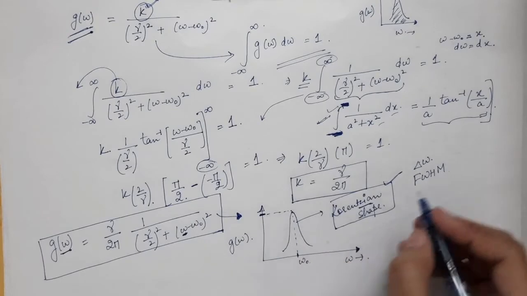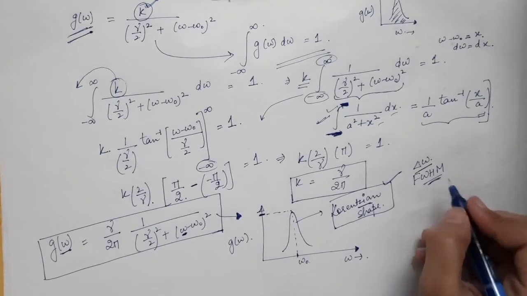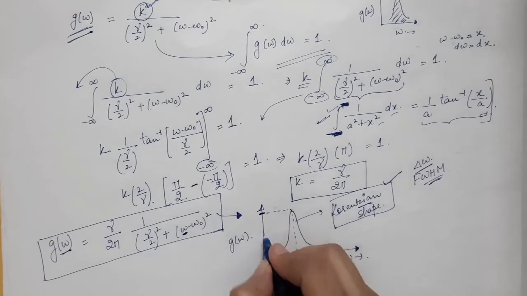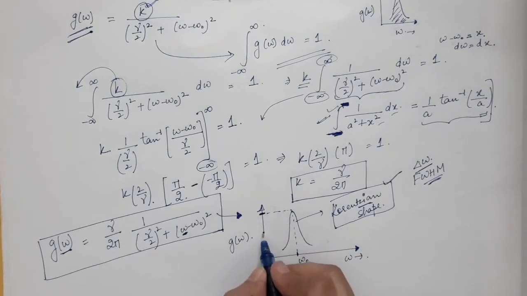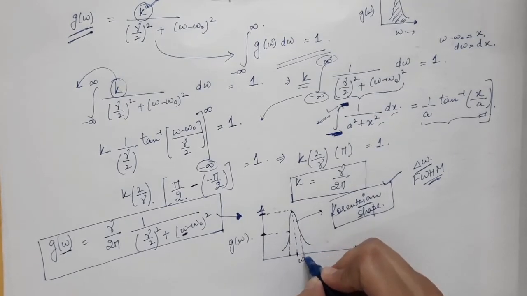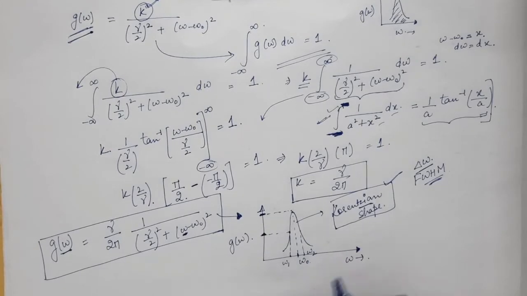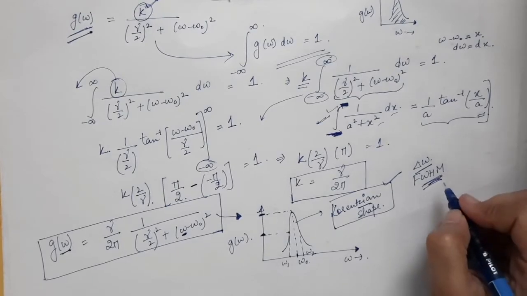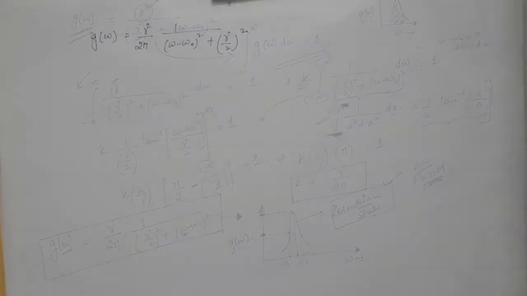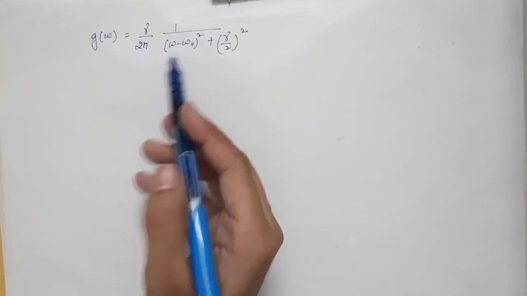So how do we find delta omega, or the full width at half maximum? We take half of the maximum value. So let's say we take its half and we come at this point. Then corresponding to this point we get two frequencies. Let's say you get omega 1 and here you get omega 2, and the difference of these two frequencies will give us the full width at half maximum. So this is the line shape function expression for the case of natural broadening.